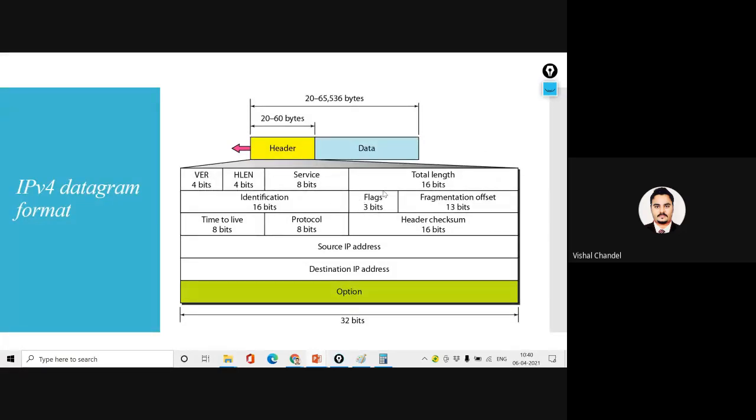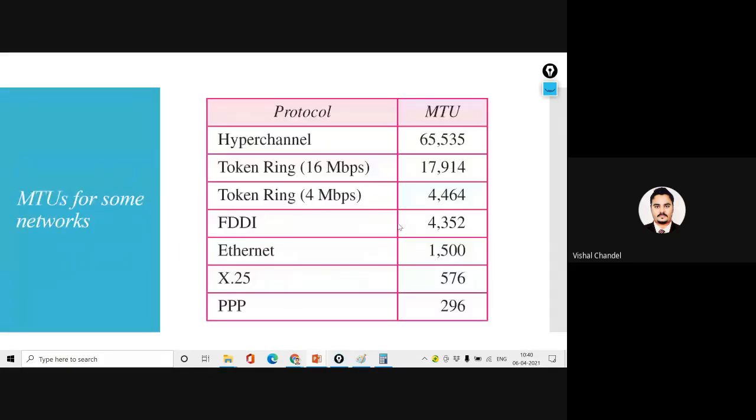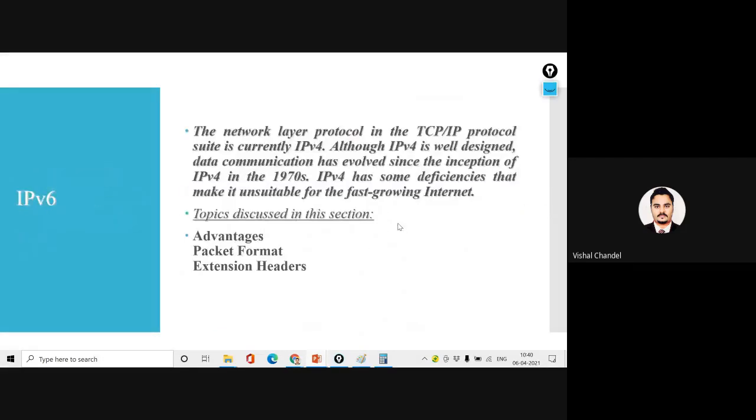The thing was just started with IPv4, but today we are trying to extend the things with IPv6, and we are also using a new version. So the network layer protocol in the TCP/IP model suite currently was IPv4, although it was well designed in the 1970s and all things were happening with IPv4.